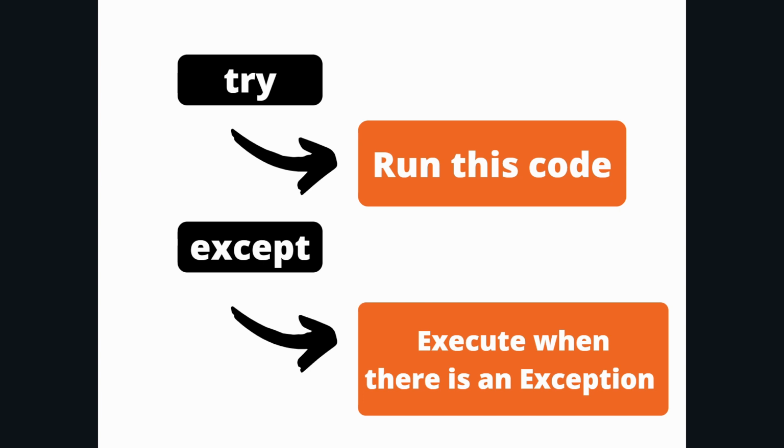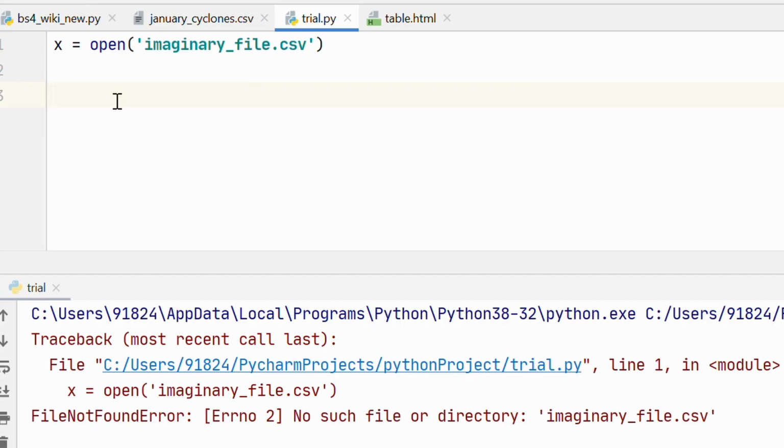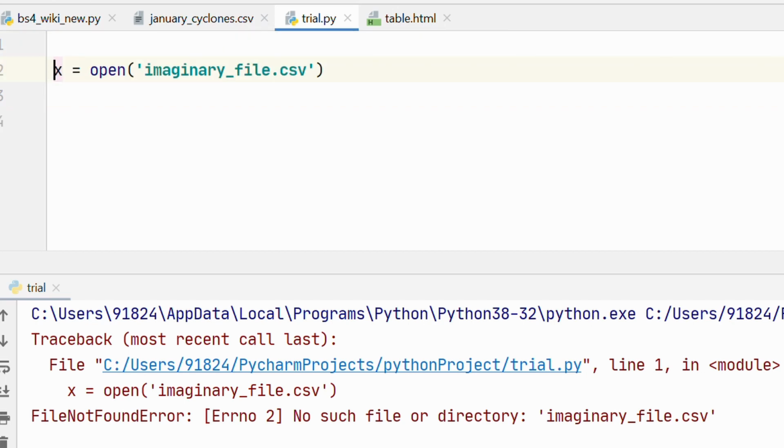So let's now look at a simple try except block. The try and except block in Python is used to catch and handle exceptions. First, Python runs the code that is inside the try block. If that fails, it executes the code that is within the except block. That is how it deals with exceptions and handles errors throughout the code. Let's first try to handle the issue of the missing file. So first I'm going to write try and then colon, and within the try block I'm going to say x equal to open imaginaryfile.csv.